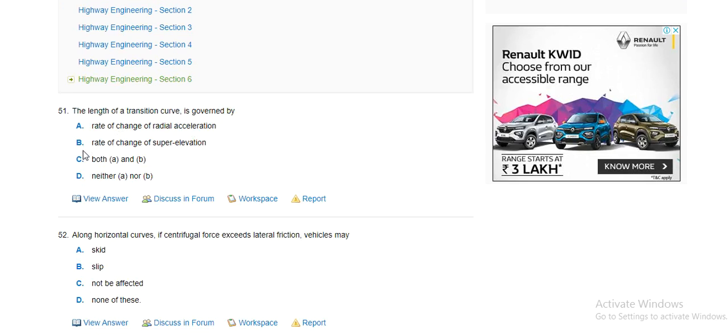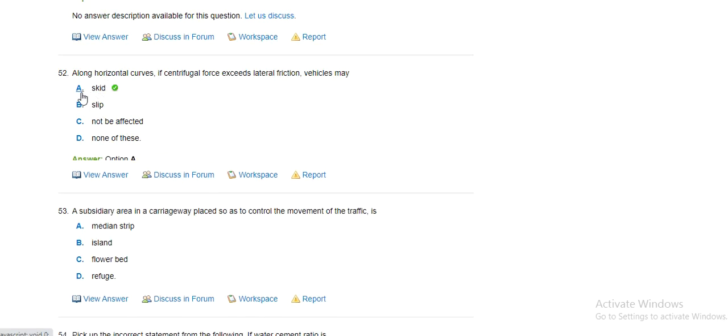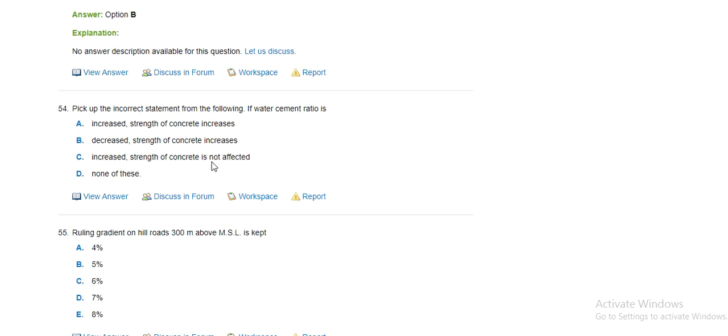The length of transition curve is governed by rate of change of radial acceleration and rate of change of super elevation, both A and B. And if centrifugal force exceeds the lateral friction, skid occurs. A subsidiary area of carriageway placed so that the control of movement of traffic is median strip, island. We got the correct answer of the following.